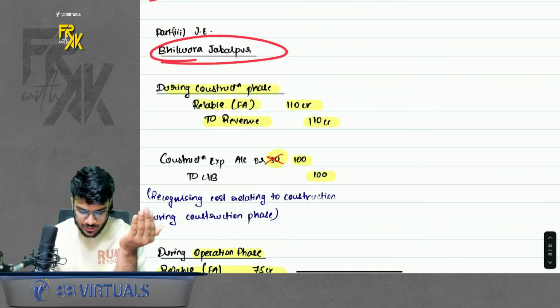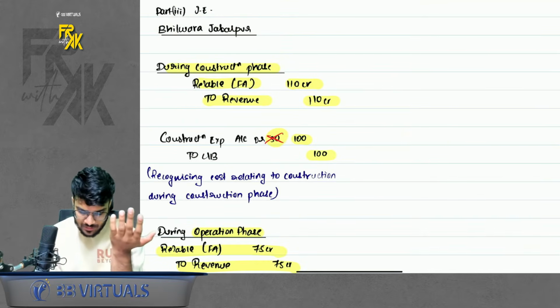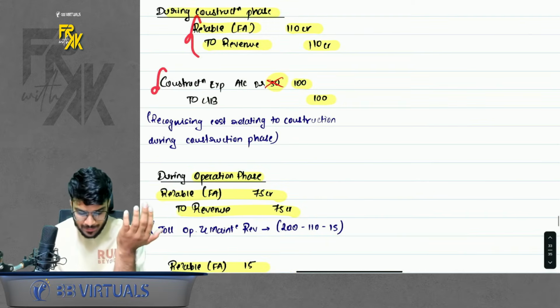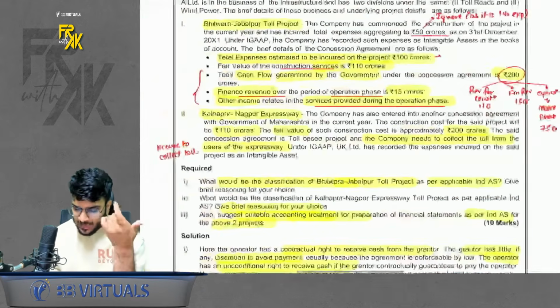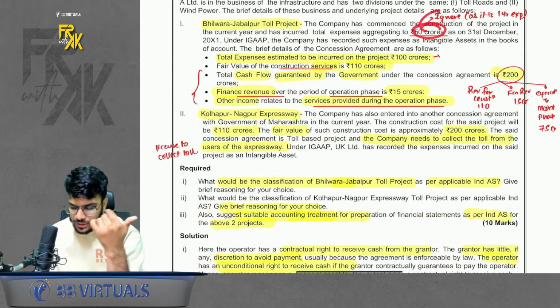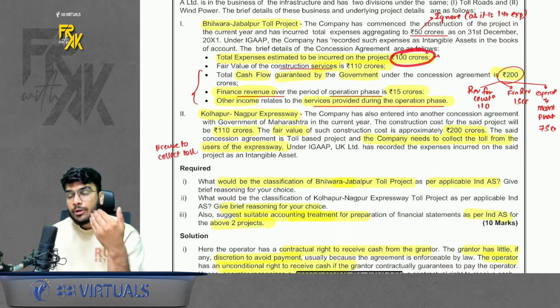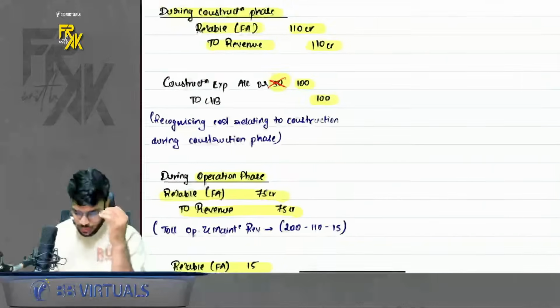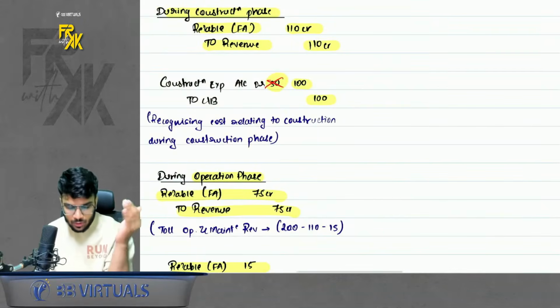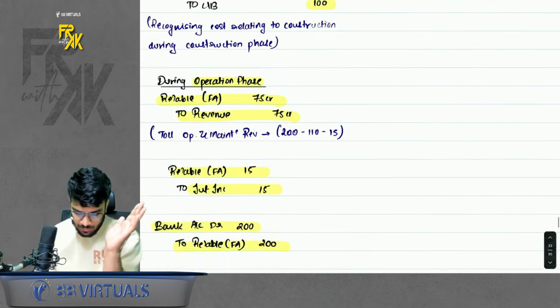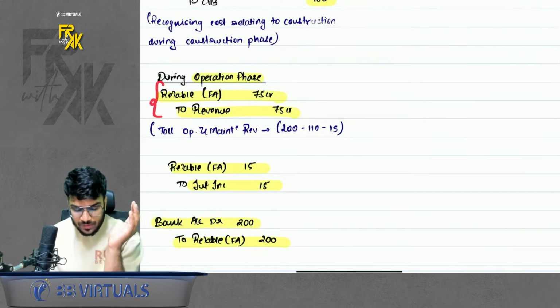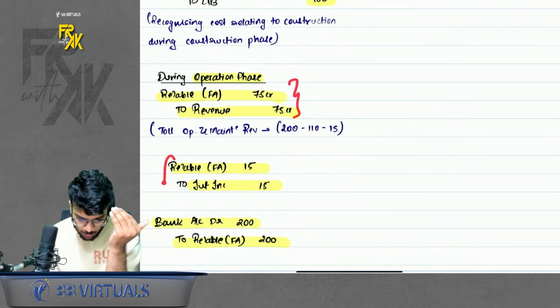Then for the first project, you will say you are going to receive money. So receivable to revenue. Then whatever expense you are going to incur across 3 years, book that. In the question, to confuse you, they have given two expenses. One, what you incurred in the first year, and the second, what you are going to incur across the construction period. Because we are passing the entry for the whole tenure, pass the entry for the whole construction period, not only for the first year expense. Okay, do remember that. What you will receive for maintenance, book in the operation phase, book the interest income, and book the money received.